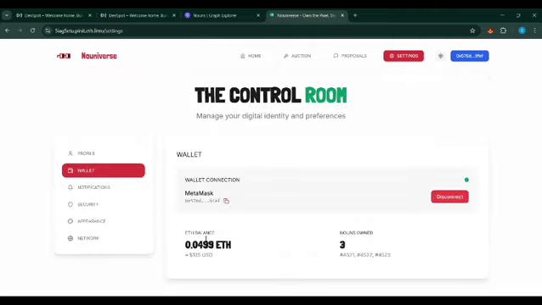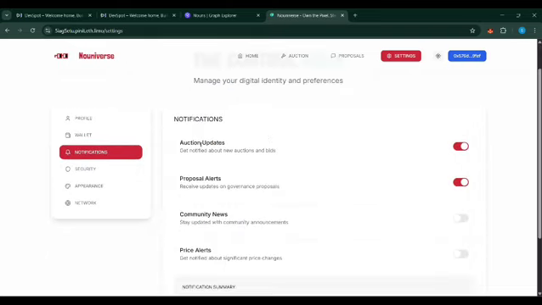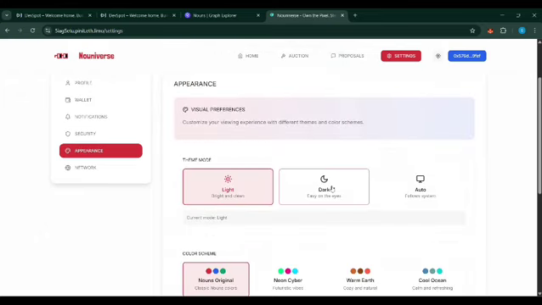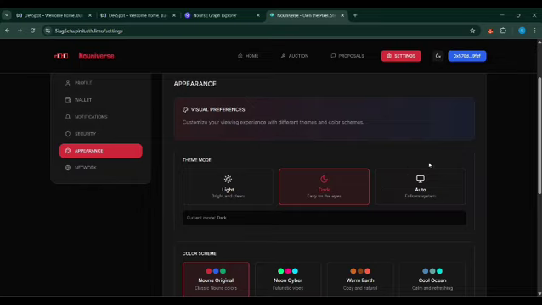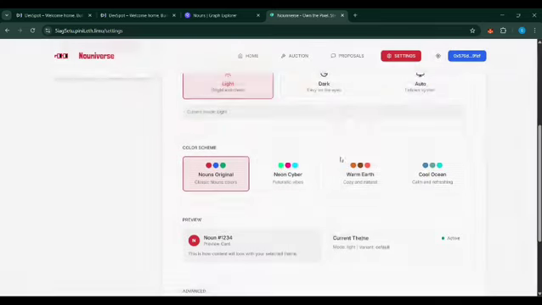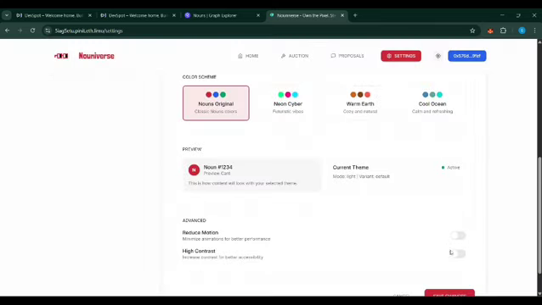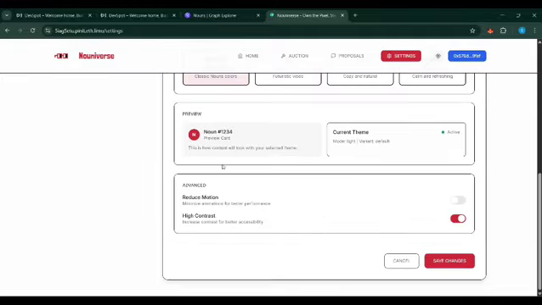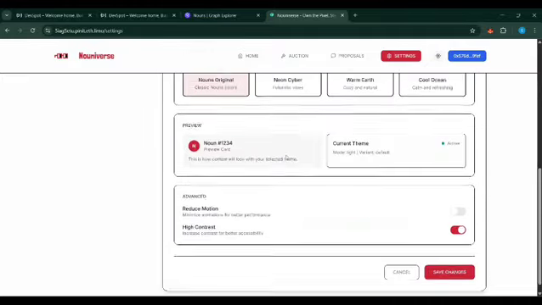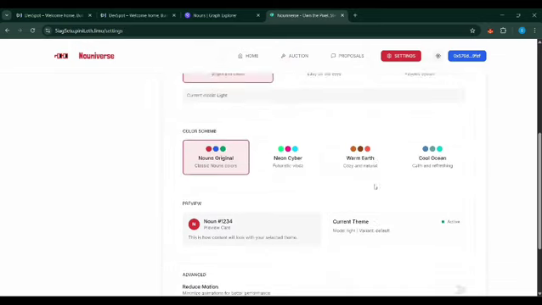There's the wallet connection showing how much ETH you have. I also created notifications: auction updates, proposals, community news. Then appearance: dark, light, and auto, which follows your system, and themes like Nouns, Cyber, Warm Earth, Pollution. Also, if you want some contrast, you can see that as well.